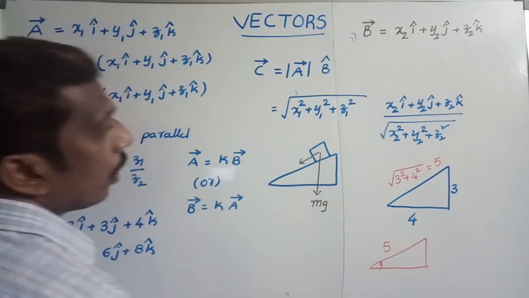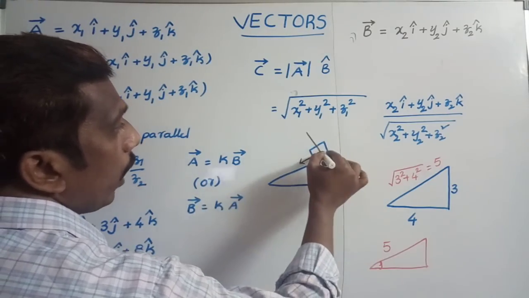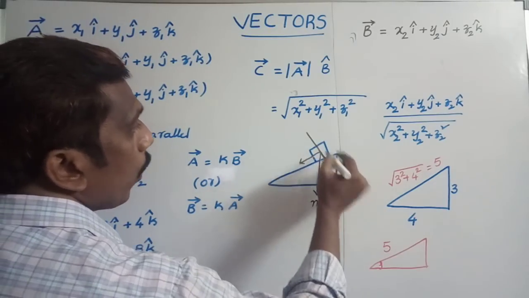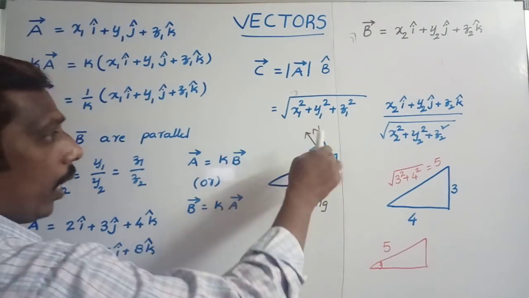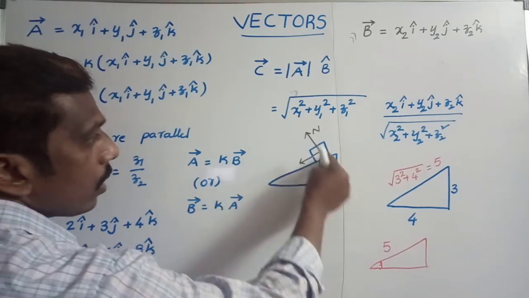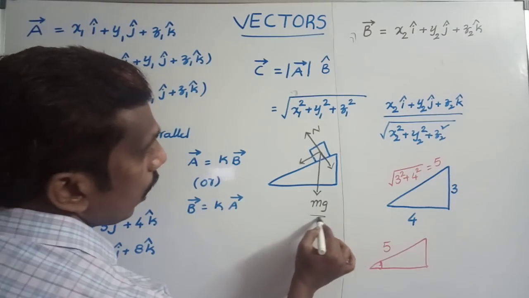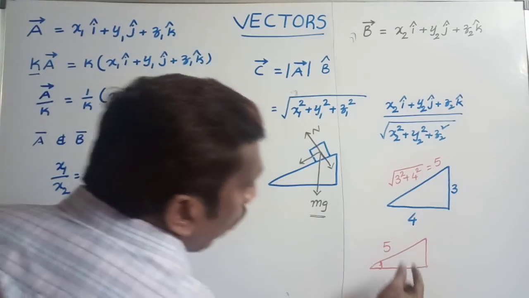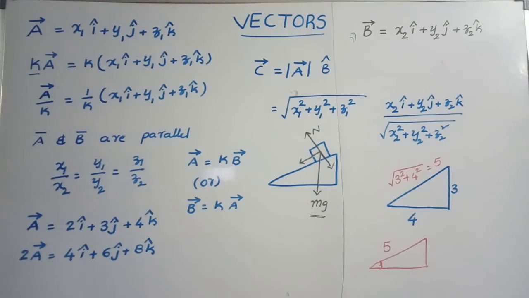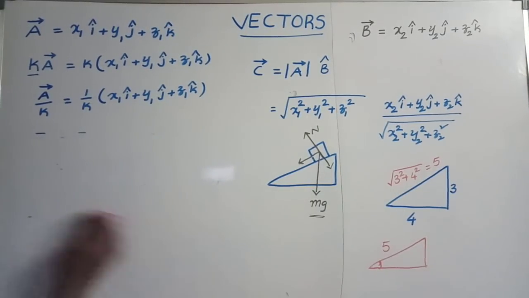And one component is acting perpendicular to the inclined plane. So this component balances the normal reaction. Normal reaction is acting in this direction. It is sliding along the inclined plane, which means another force is acting opposite to the normal reaction. So that's why this weight mg is resolved into two perpendicular components. Like here also, if you know the hypotenuse, how can you get the two sides? To get the two sides, we resolve any vector into two mutually perpendicular components. We call it resolution of vector.